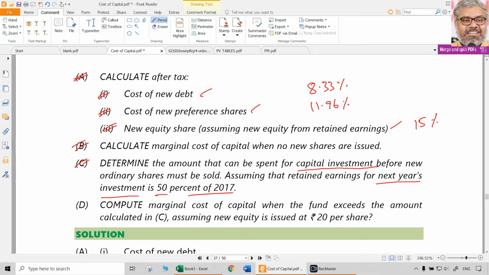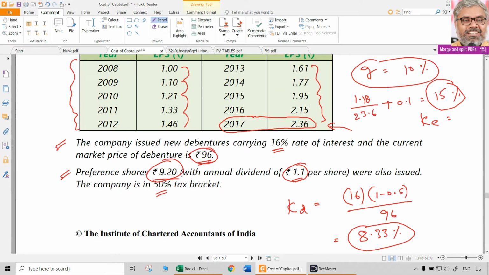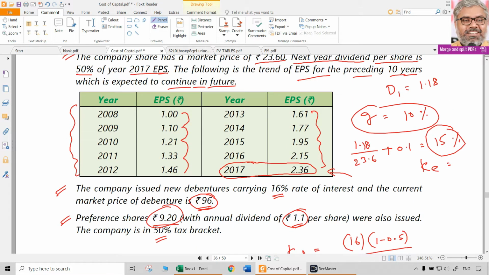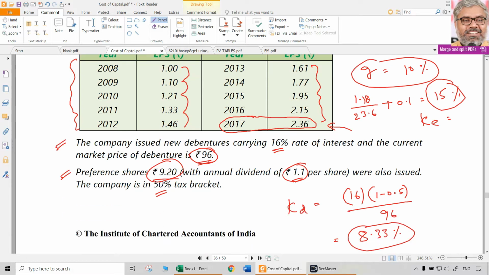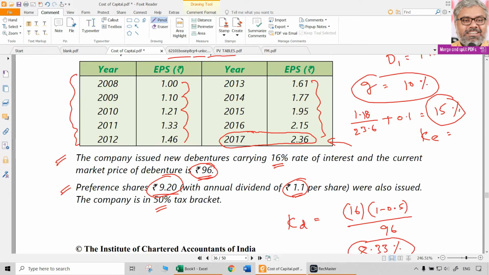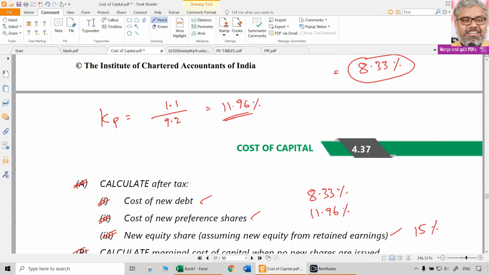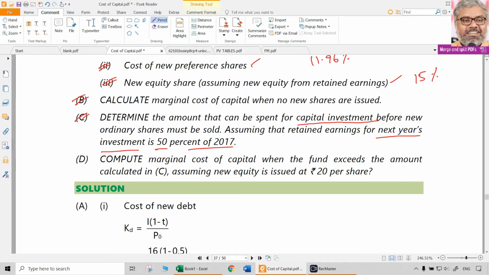Anyway, to be frank, this question is not so technically valid. Why? Because retained earnings will not be related to only one year's earnings; it will be accumulated profit. All these years there could also be retained earnings already, and we don't know how much that is. So the only assumption we have to take is that in all these years, whatever earnings there were, they distributed everything as dividend, meaning there were no retained earnings. Only for 2017 EPS, 50% they distribute as dividend and 50% they retain. If that is the assumption, then only the C point will be valid. Otherwise, retained earnings is not about one year's situation, but it is given in the C point that it is only related to one year's situation. We have to take it as given, no option.